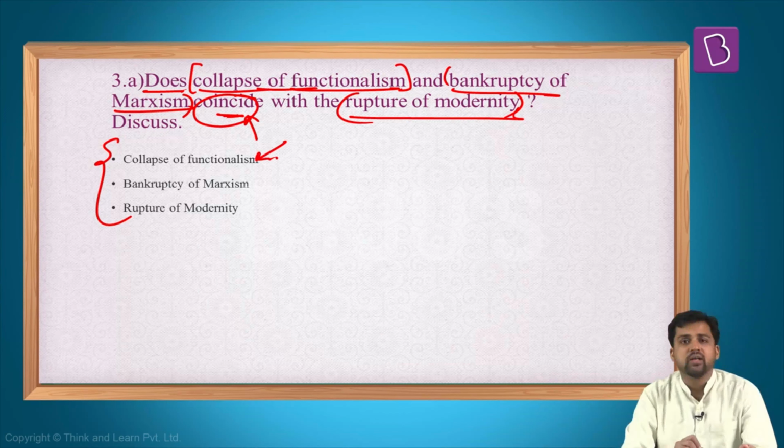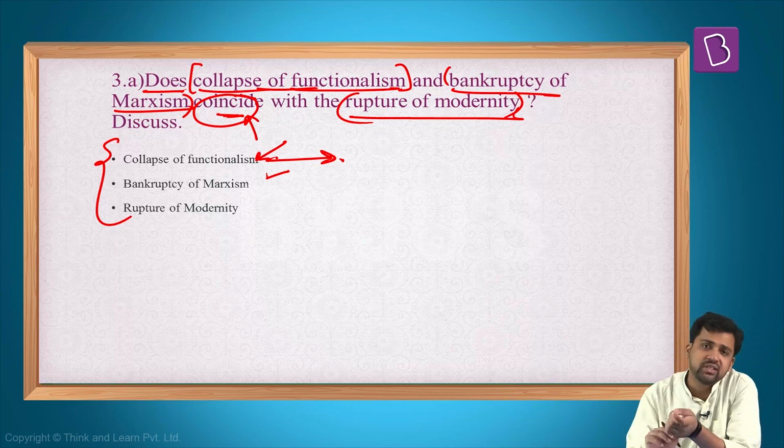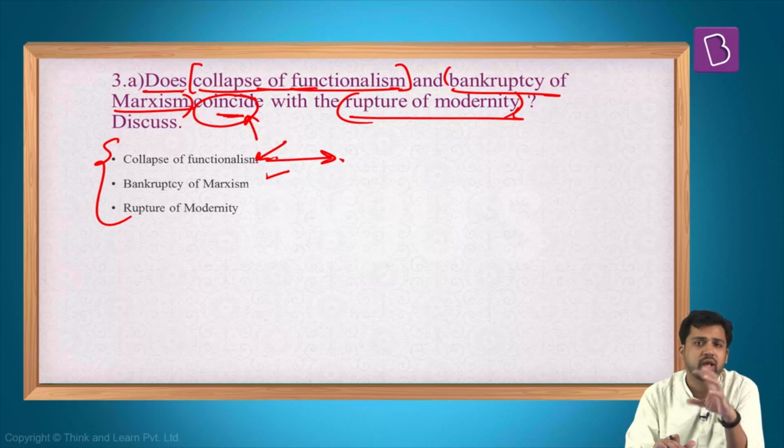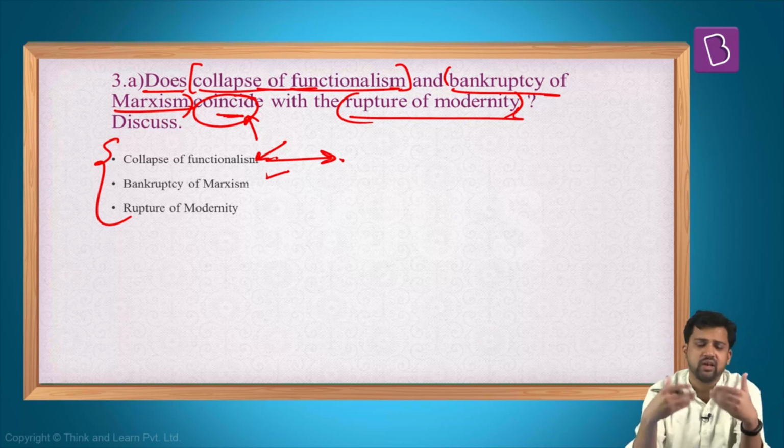First of all, you need to understand what is collapse of functionalism. When we say collapse of functionalism, that means the functionalist approach that we use in sociology is no longer relevant. For this you have to talk about what were the inherent challenges in the functionalist approach. They were fixated with order, they could not explain conflict. So all these things you have to answer. And because they were not able to carry out these things, that is leading to collapse of functionalism.